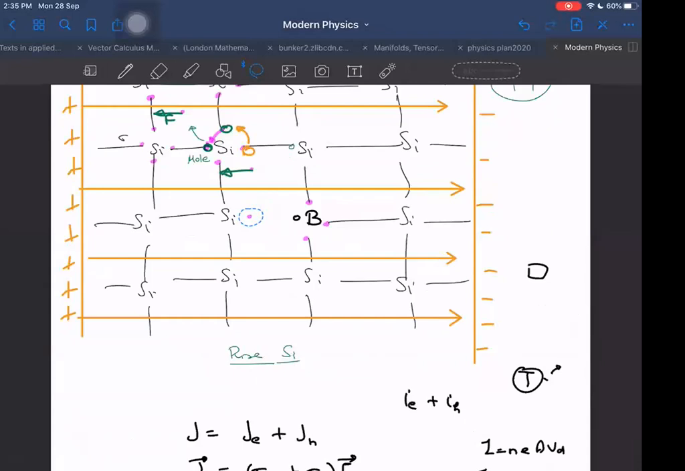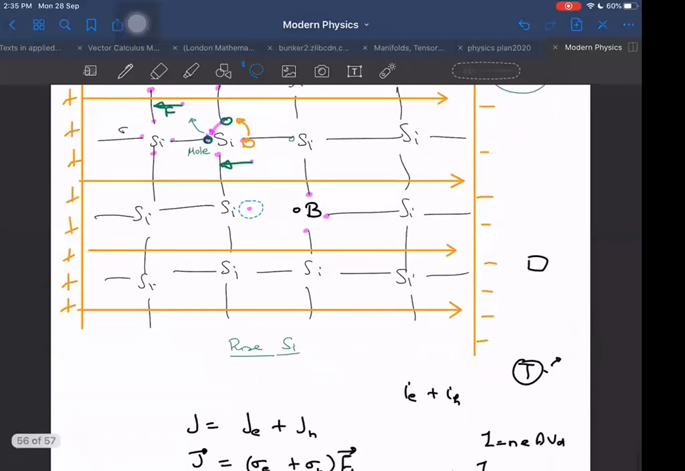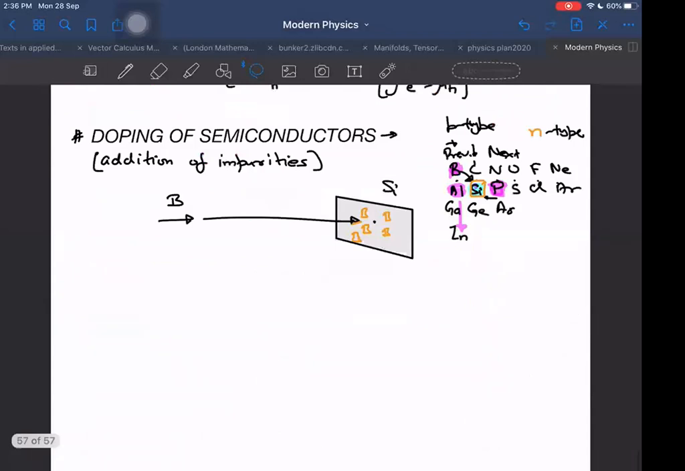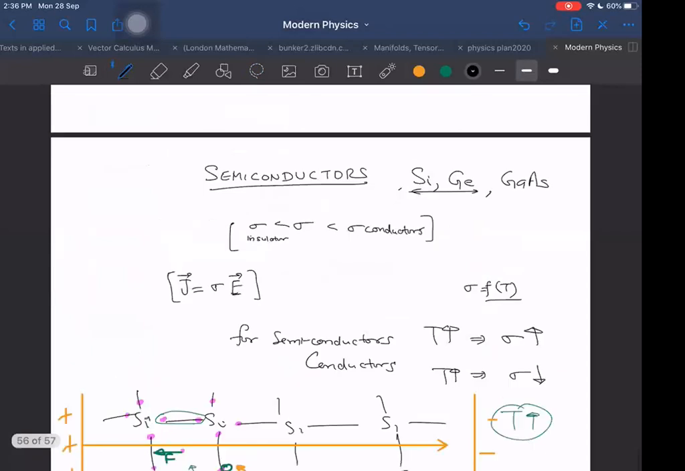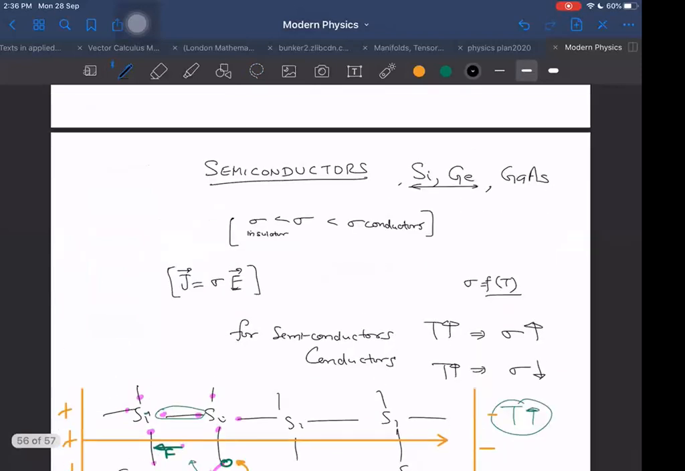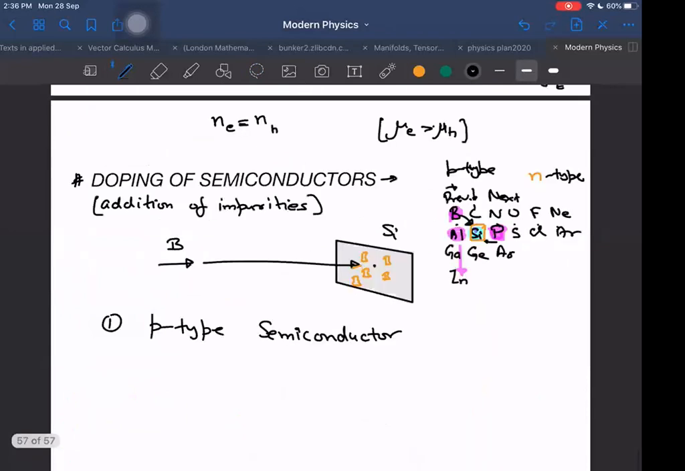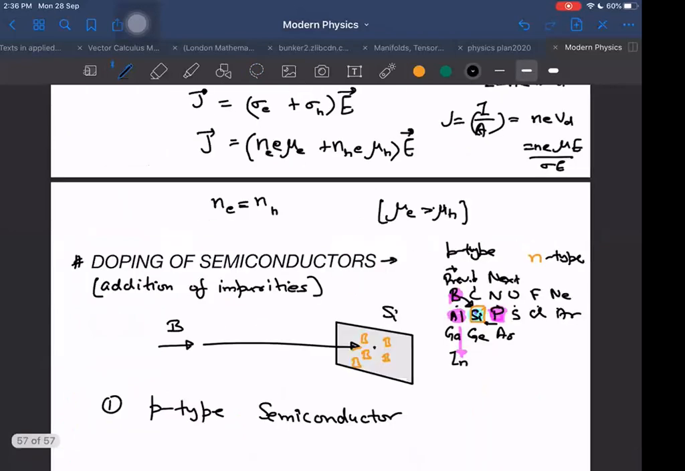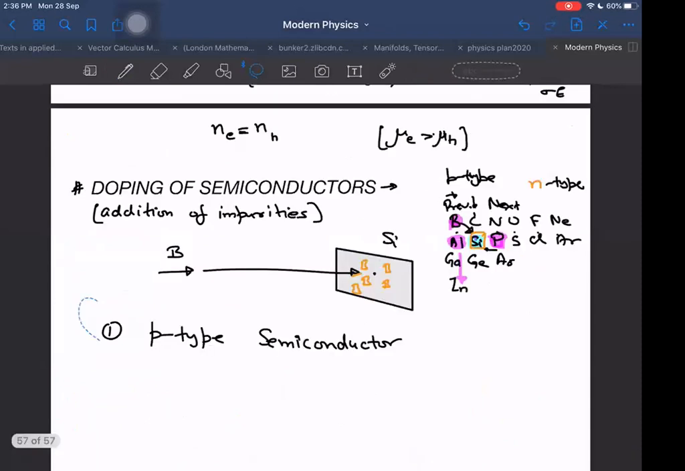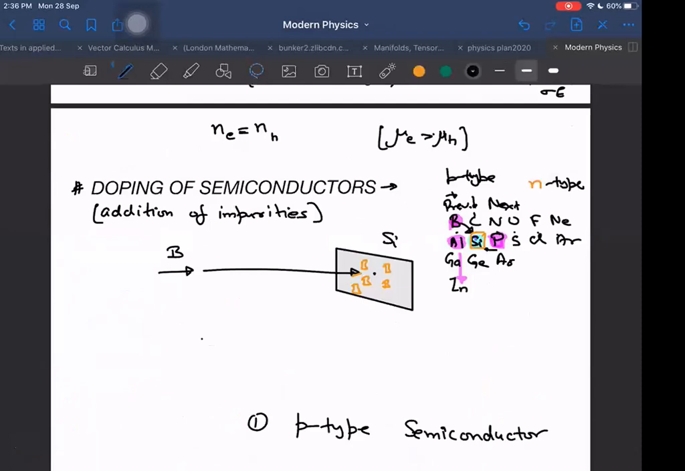Anyway, so what happens here? One more thing I should say: when the impurities are added, let us define it. First is p type semiconductor. Before that, when it is pure semiconductor, it is also called an intrinsic semiconductor. So I think I can say semiconductors can be of two types: